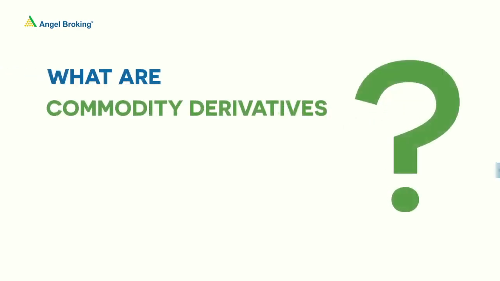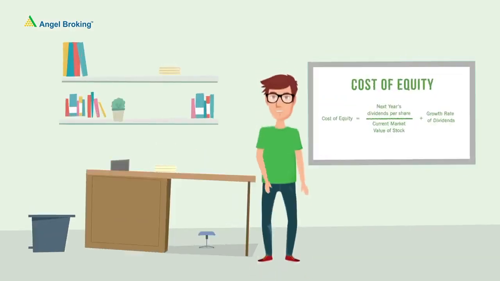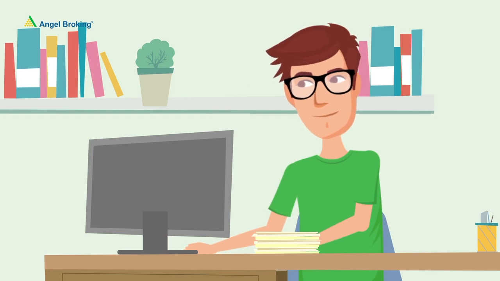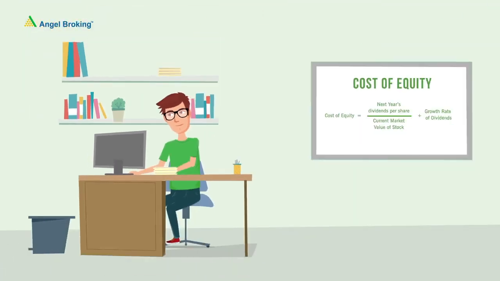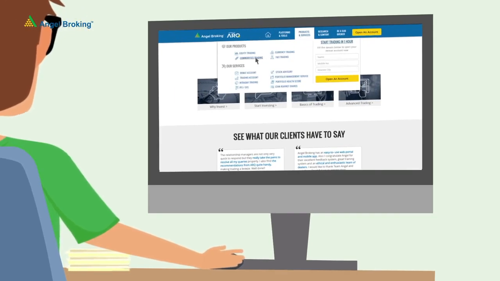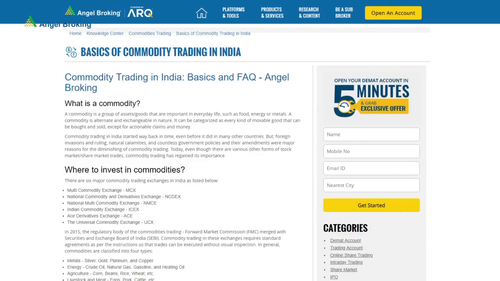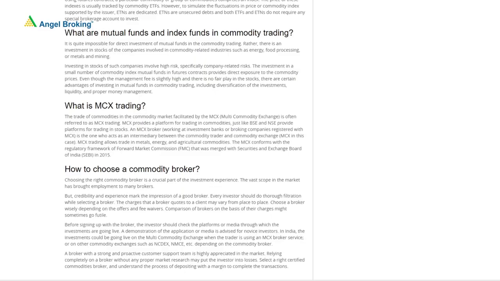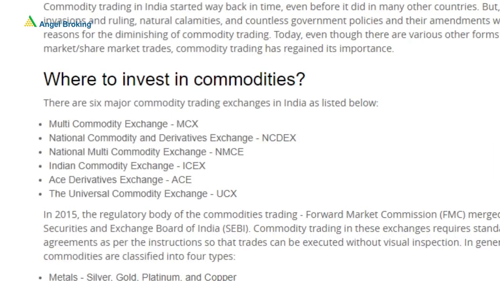What are commodity derivatives? How are they traded? Meet Ashwin. Ashwin has been trading in equity and now wants to explore other trading options. Ashwin found the option of commodity derivatives on the Angel Broking website. When he started reading about it, he learned that these derivatives are traded in a separate commodity market.